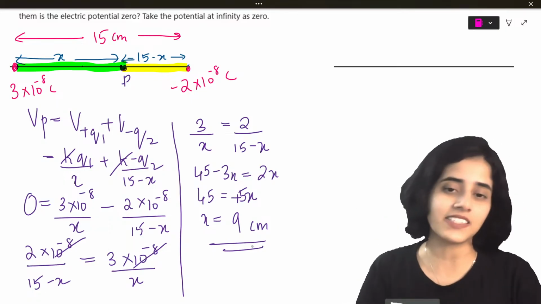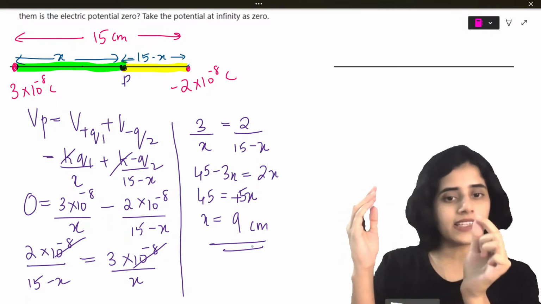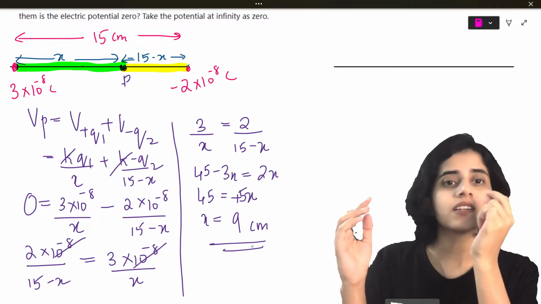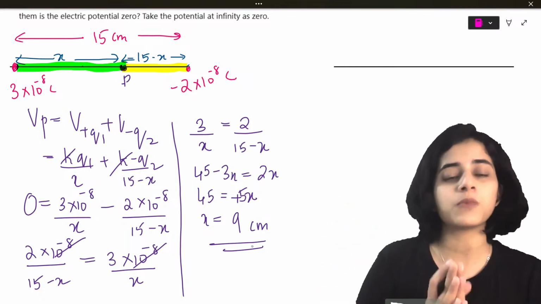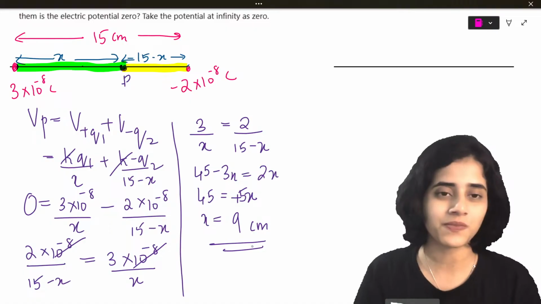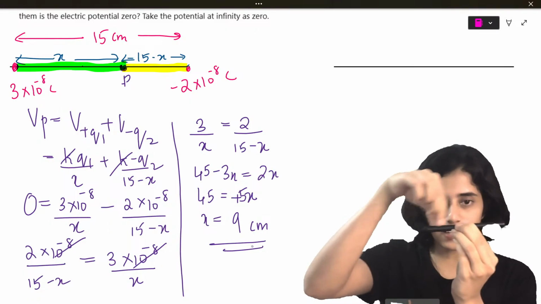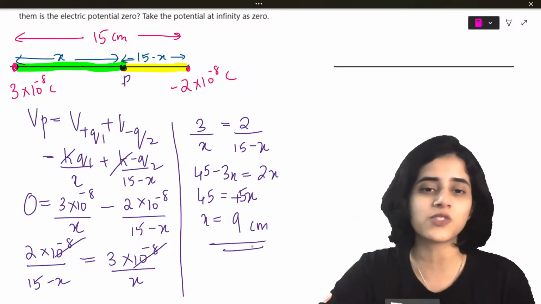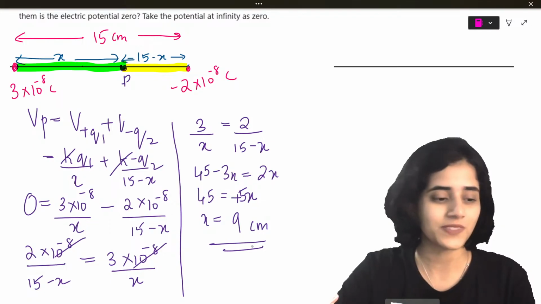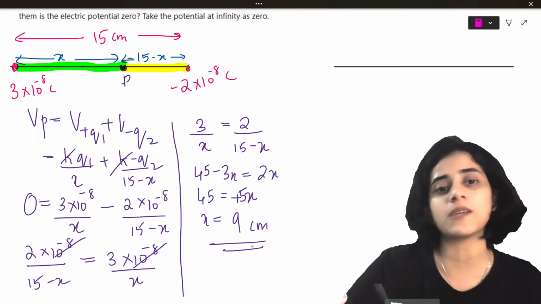It is 9 centimeters. So from minus 2 into 10 raised to minus 8, if you go 9 centimeters, you will get a point. No, if you go 15 minus 9 centimeters, you will get a point where the potential is 0. Okay. So it is at 9 centimeters from here and 15 minus 9 from here. Okay. But one common mistake that students do is they stop here. This is not the end. There is one more part to this. So that is the most tricky part of this.